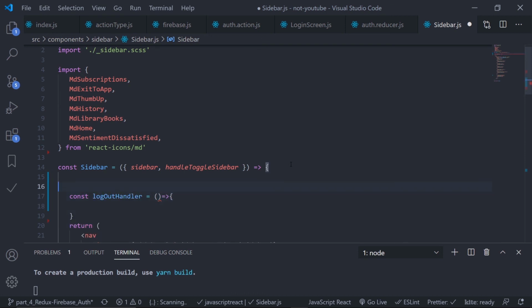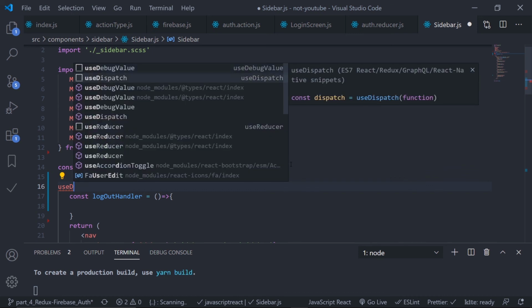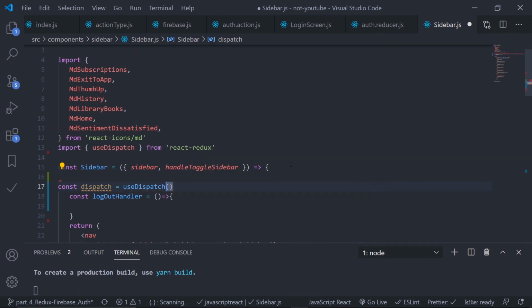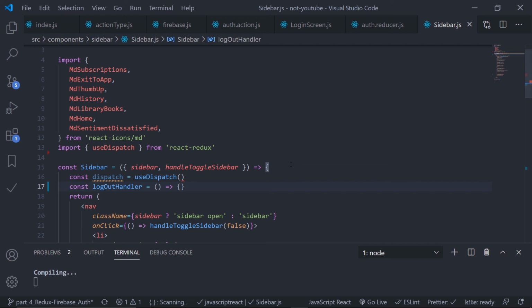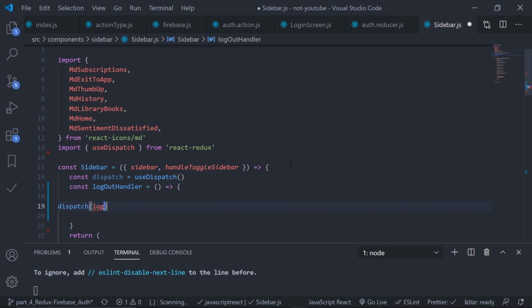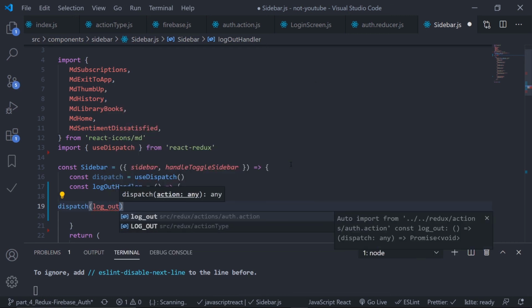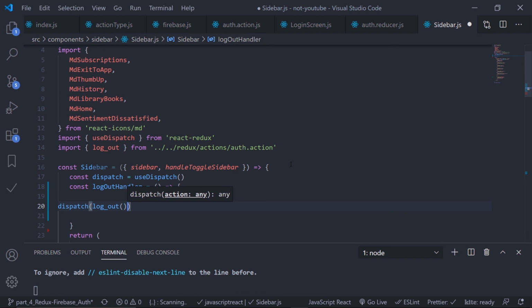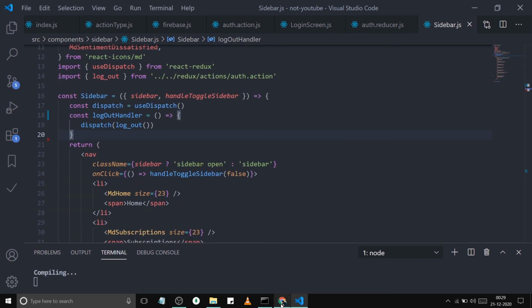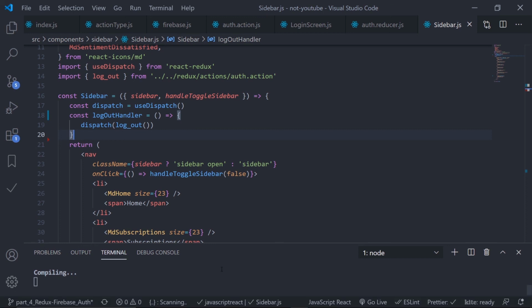and we need the dispatch. So useDispatch. useDispatch is a shortcut of VS Code. Use dispatch and just import this from React Redux. This useDispatch hook, and using this useDispatch hook I'll get the dispatch higher order function. So dispatch, and now just pass the logout action creator, which should be auto imported again, yes, from my auth action. Nice. And that is cool. Let's see. It is still compiling. My VS Code is damn slow.